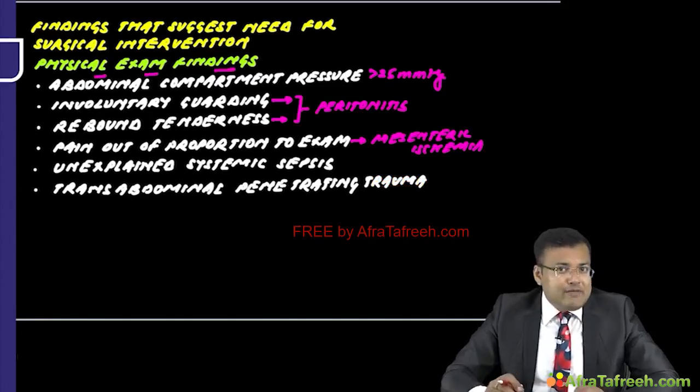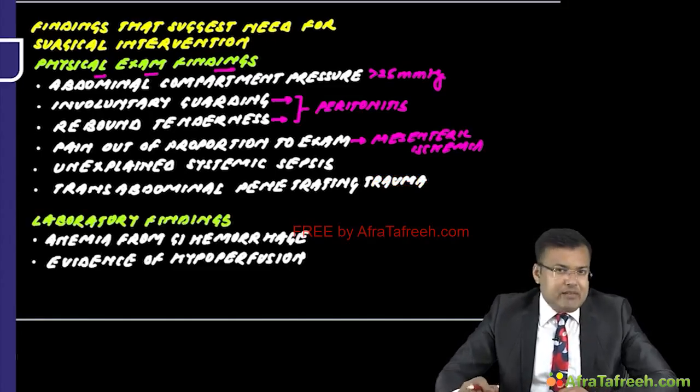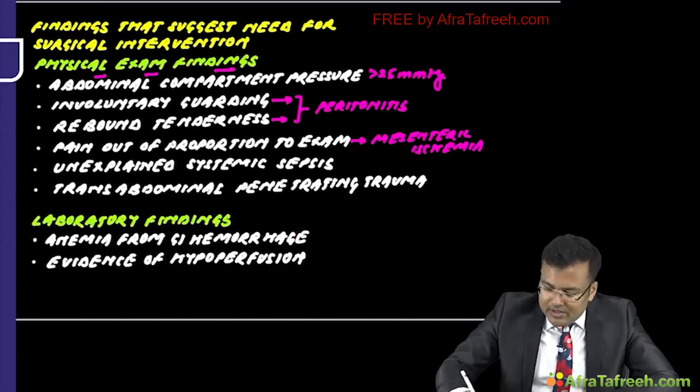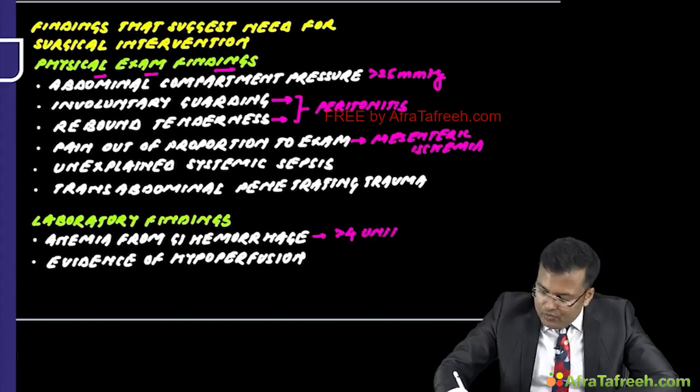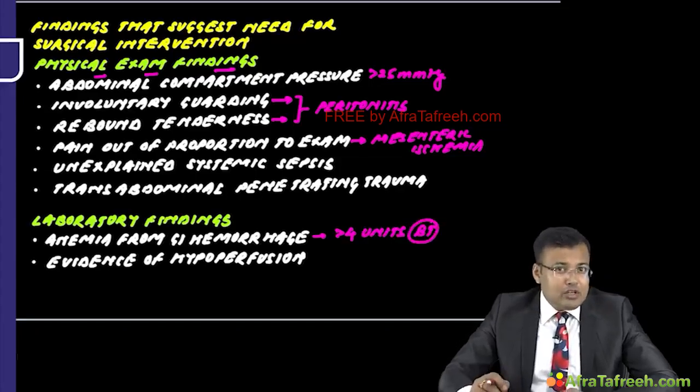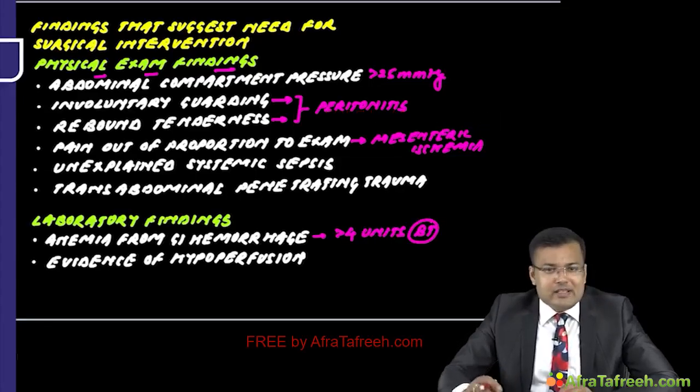Now see the laboratory findings. Imagine a patient is having anemia from gastrointestinal hemorrhage, requiring more than 4 units of blood transfusion. It means there is ongoing or significant blood loss. Second is evidence of hypoperfusion.